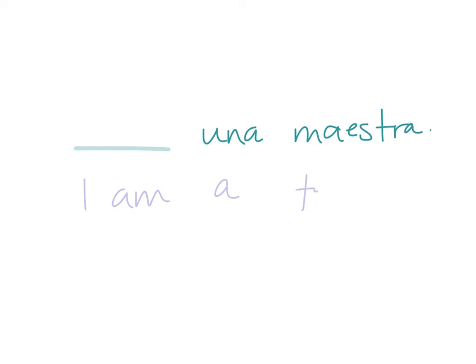Alright, what would I use if I have blank and then I say una maestra? Maestra. Okay, so I have blank una maestra. Well, that means I am a teacher, right?